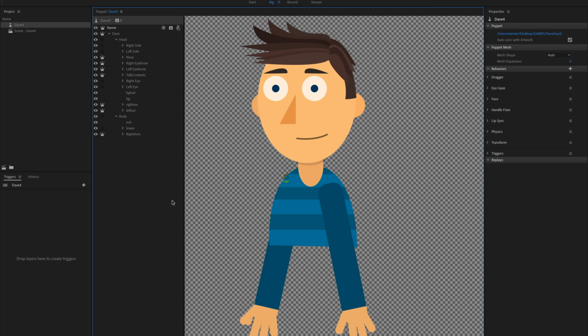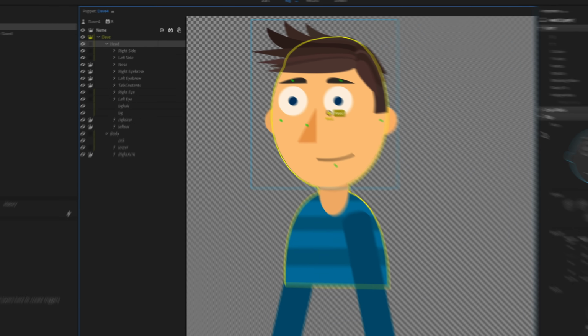So every character is going to be a little bit different, right? And this is a troubleshooting, trial and error part of things. So your puppet's head might be falling off. The pupils might be coming out of the eyeballs. Your eyebrows might be coming completely off your head. Every puppet and body type is going to be slightly different, and you may run into different issues depending on how your mouth looks, how your eyes look, how all your different parts are together. But I'm going to focus on just some basic building blocks that I almost always do for any character that I've got here.